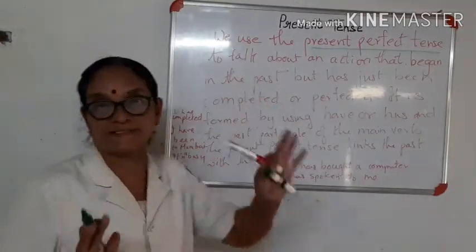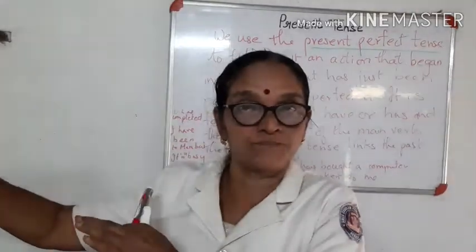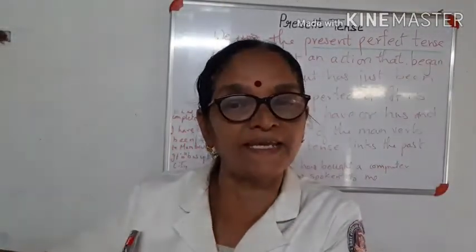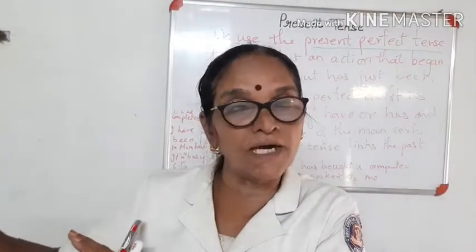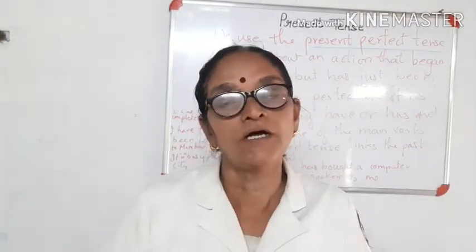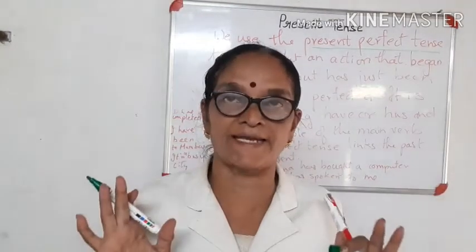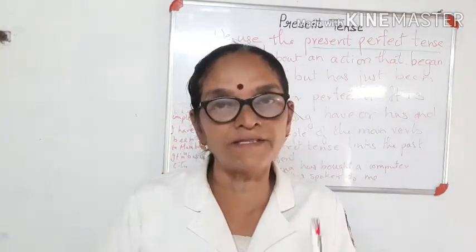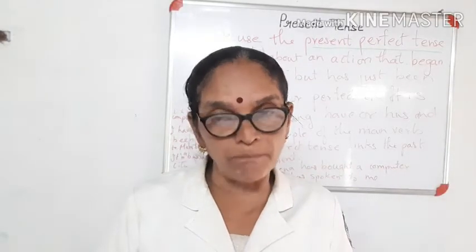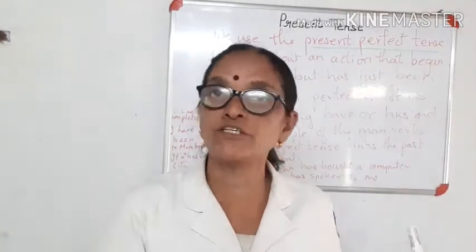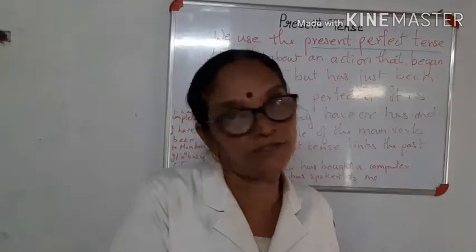Present perfect tense. Which has started earlier. You were born. You started studying in KG class when you were small. And now you have completed your class 5th standard. Means you are in the 6th standard now. So you have not completed. You are continuing studying there. So it's a present perfect continuous tense.